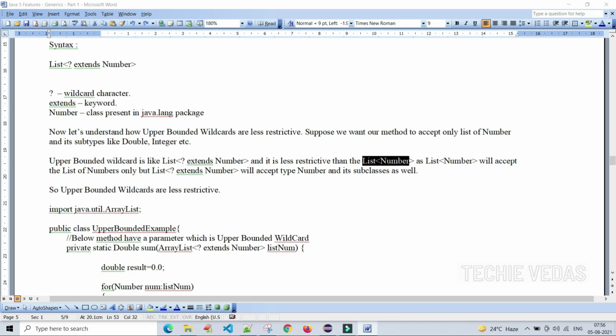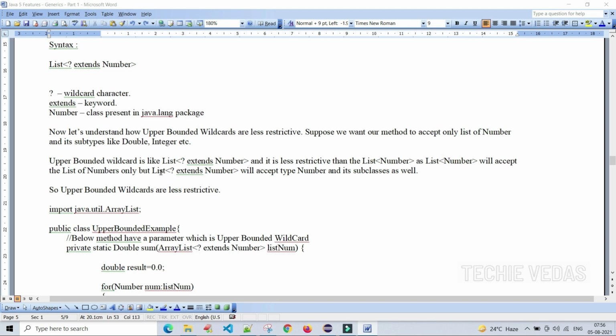If you mention List of Number, it means we should enter only numbers, but here we can use doubles, we can use integers, we can use ints. Instead of Number we can use Number as well. Compared to this one and this one, here we have much more liberty, right? We can enter many more values than using this.